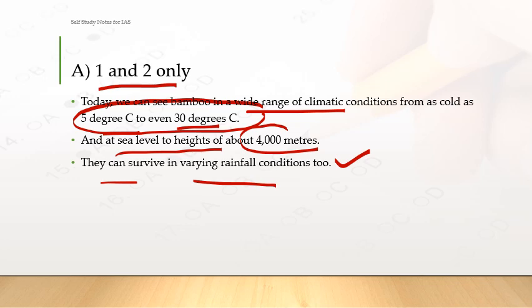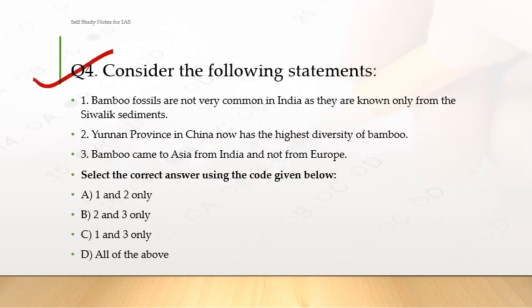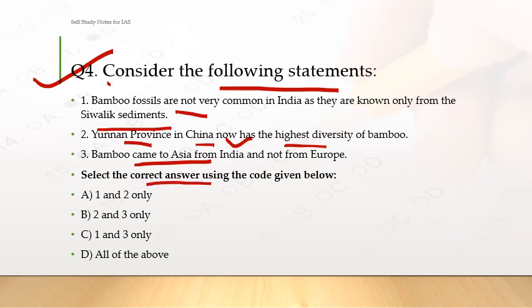Very important. Question number 4. Consider the following statements. Bamboo fossils are not very common in India as they are known only from the Shivalik sediments. Second, Yunnan province, which is in China, has the highest diversity of bamboo. Third, bamboo came to Asia from India and not from Europe. Which of the statements above are correct? These are your options. Pause the video and try to solve the question.